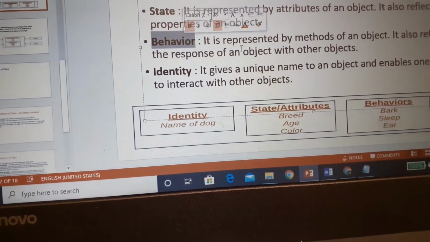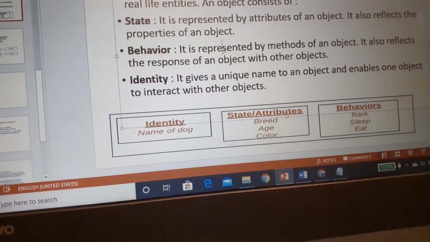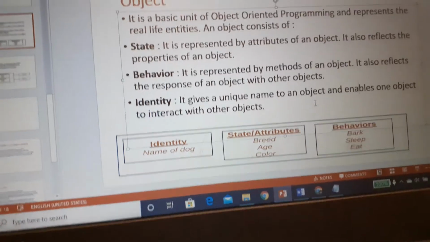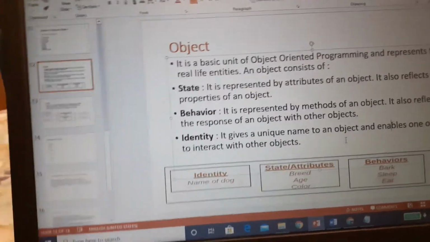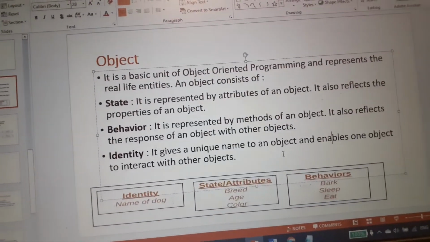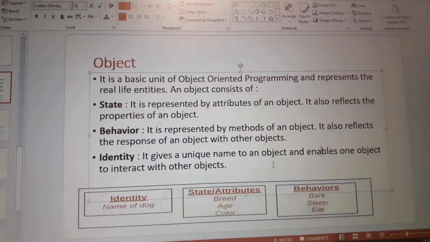Now behavior. Every object has some behavior. It is represented by methods of an object. I mentioned in my earlier session that in object oriented programming there are two fundamental things: one is parameter and another is function.